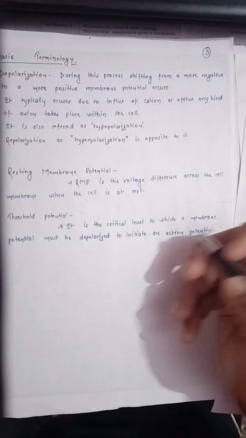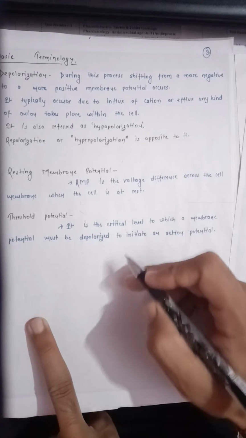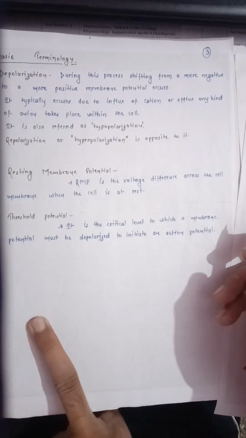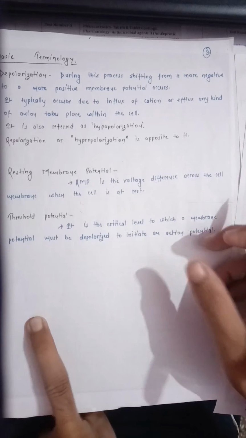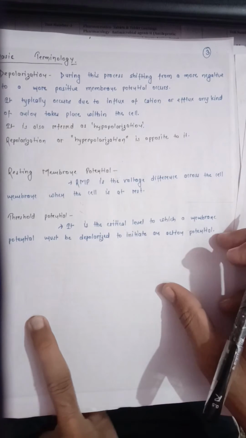It is the critical level to which the membrane potential must be depolarized to initiate an action potential. Critical means the potential beyond which the action potential is generated or initiated. With the diagrams you will get it clear what threshold and RMP are.